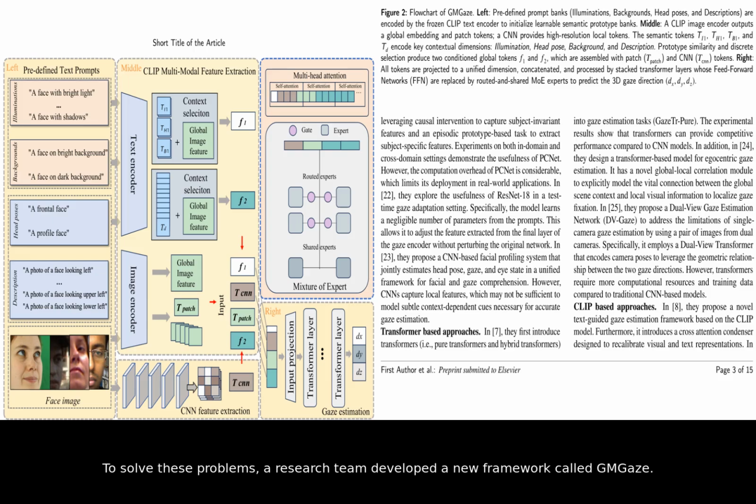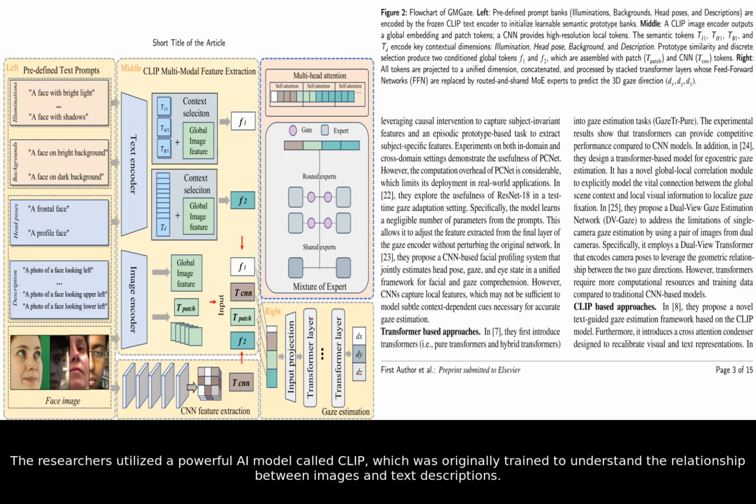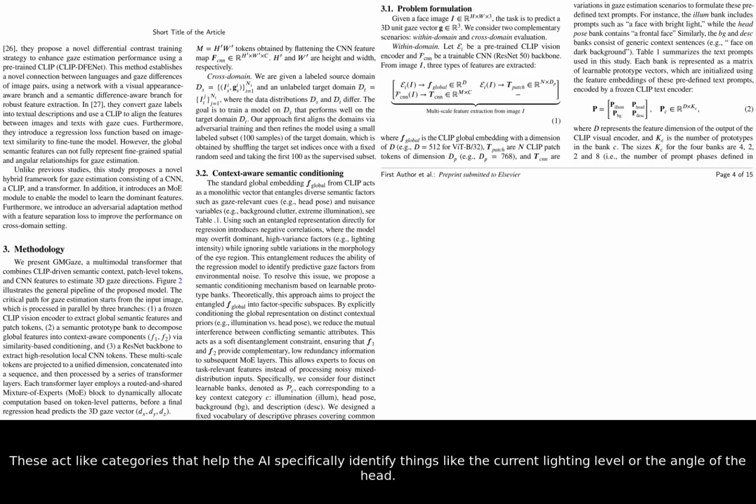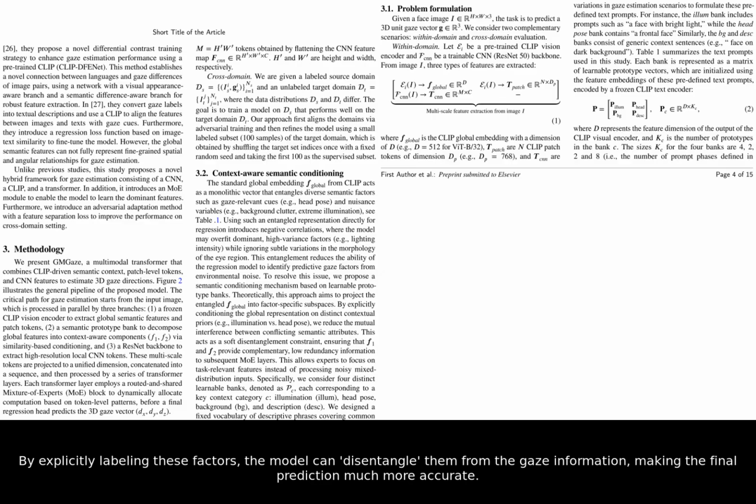To solve these problems, a research team developed a new framework called GMGaze. GMGaze is designed to be context-aware, meaning it doesn't just look at the eyes in isolation. The researchers utilized a powerful AI model called CLIP, which was originally trained to understand the relationship between images and text descriptions. One of the clever tricks they used is creating semantic prototypes. These act like categories that help the AI specifically identify things like the current lighting level or the angle of the head. By explicitly labeling these factors, the model can disentangle them from the gaze information, making the final prediction